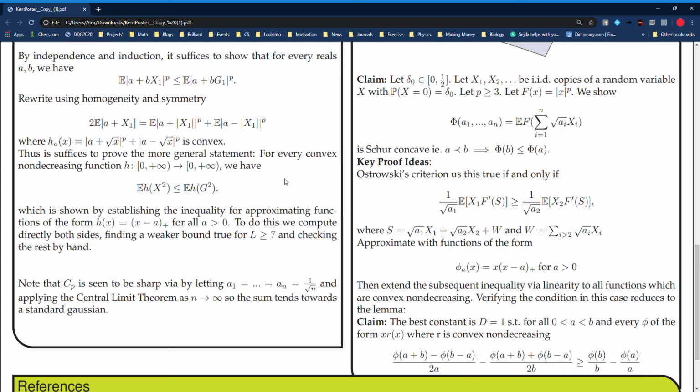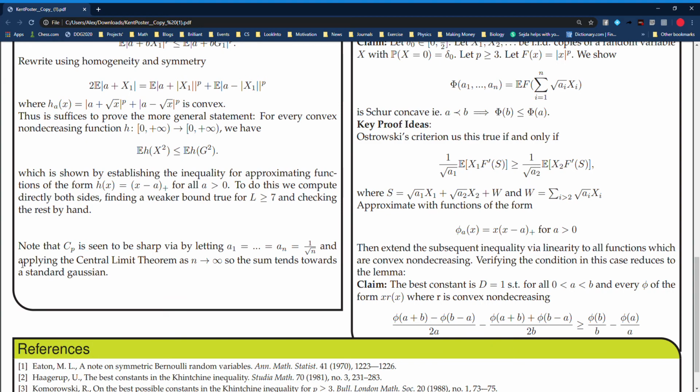And so to prove this type of inequality, it suffices to prove it for approximating test functions of the form max of 0 and x minus a, for arbitrary positive a. And the way we did this is by finding a weaker integral bound, by computing these quantities more or less directly, which was true for L greater than or equal to 7, and then checking the rest of the cases by hand.